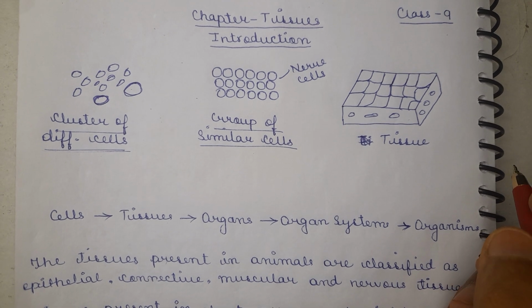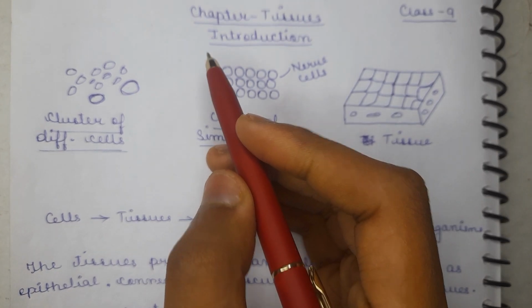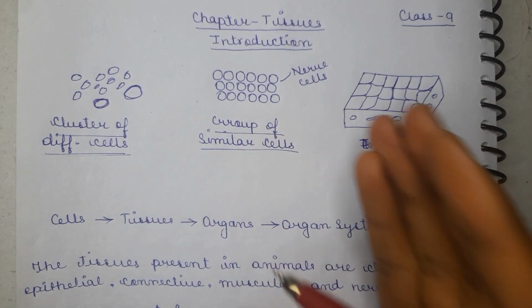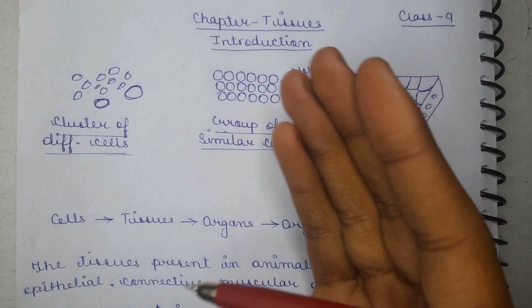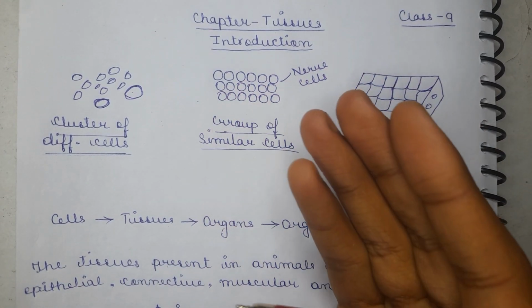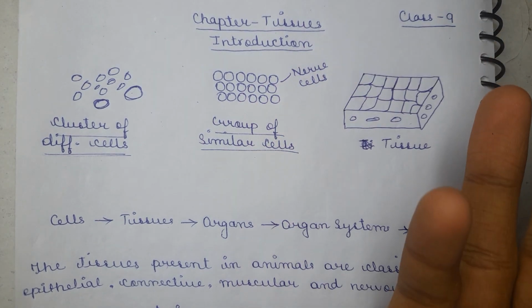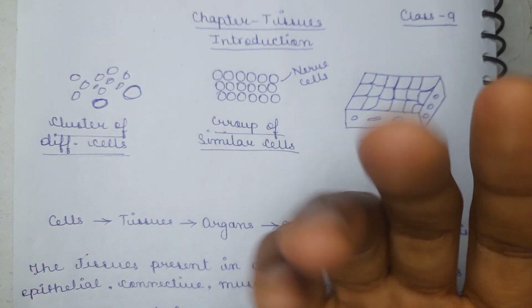Hello everyone, in this video we are going to start a new chapter, that is tissue. Now, what does tissue mean? All living organisms are made up of millions of cells. These cells perform all the functions of the body. We have already learned in the previous chapter whether the function is related to the beating of the heart, or the breathing, or the movement of our hand that I am doing here.